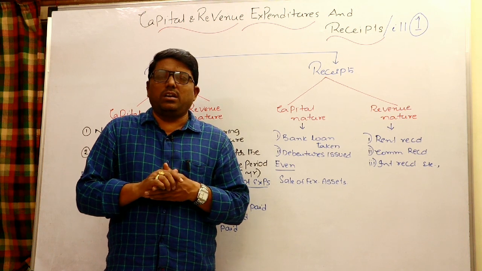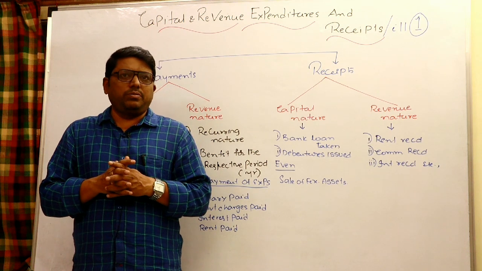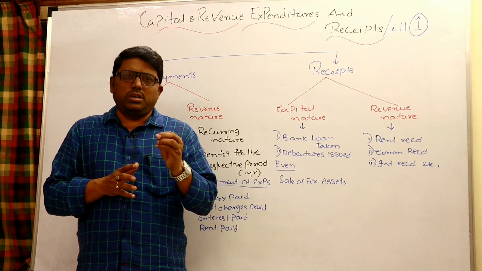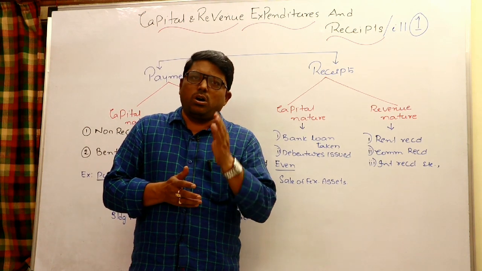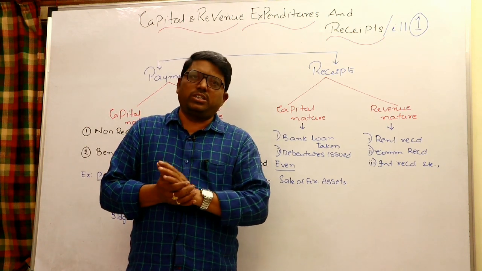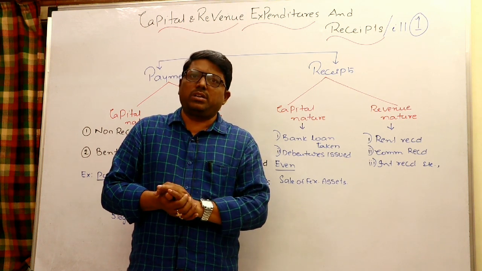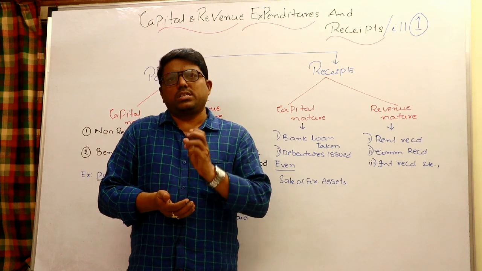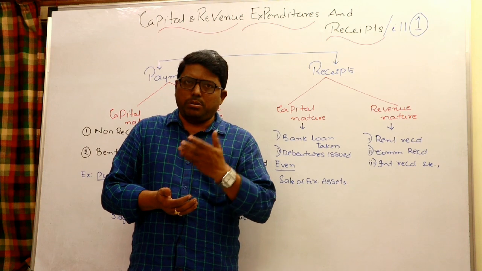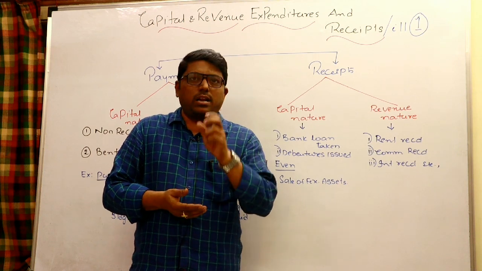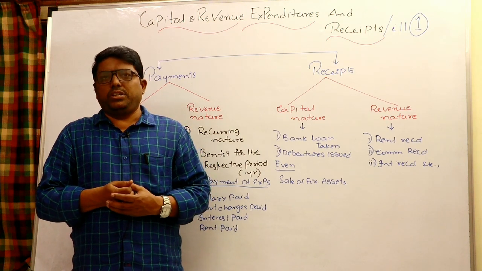So the distinction between revenue nature and capital nature is very important, because all the revenue nature items will give you the profit or loss for a particular period of time. All capital nature items will go to the balance sheet, like assets and liabilities. So the distinction is very important. If you do not distinguish in a proper way, it is improper allocation, revenue to capital or capital to revenue, which is called error of principle. We even discussed this as part of rectification of errors.